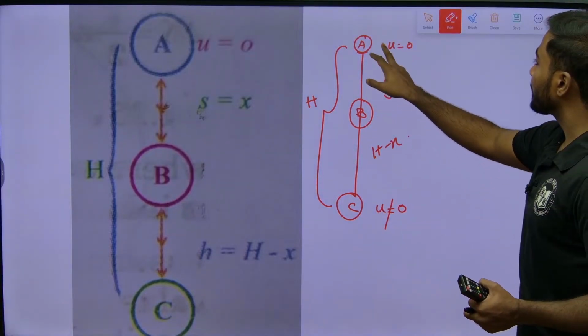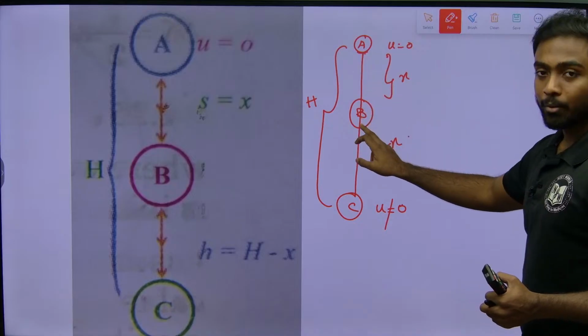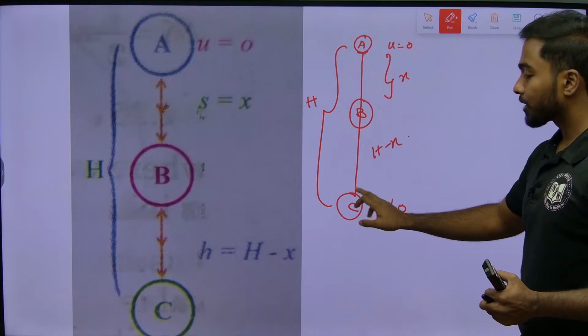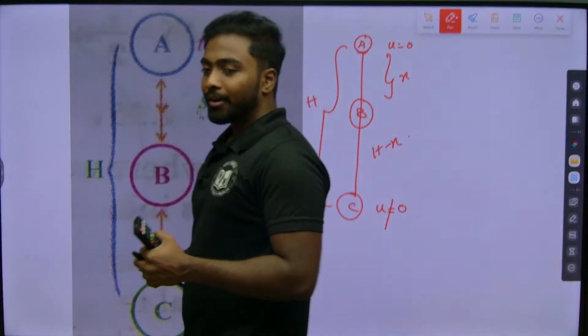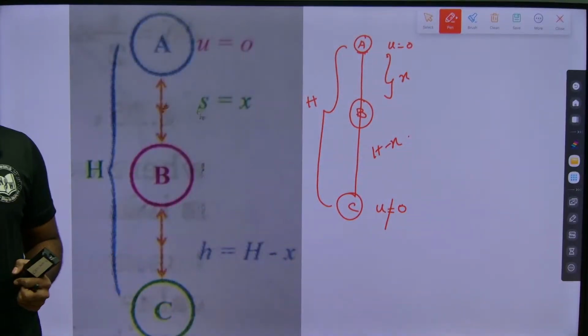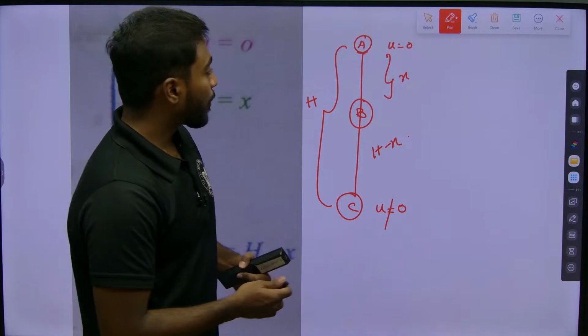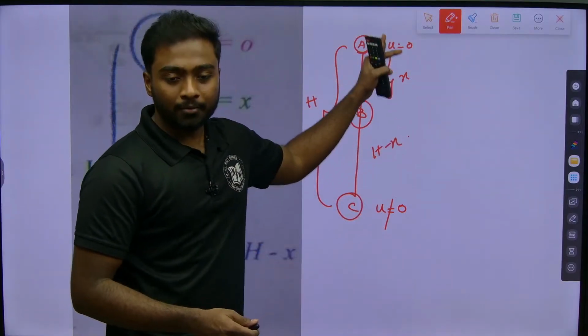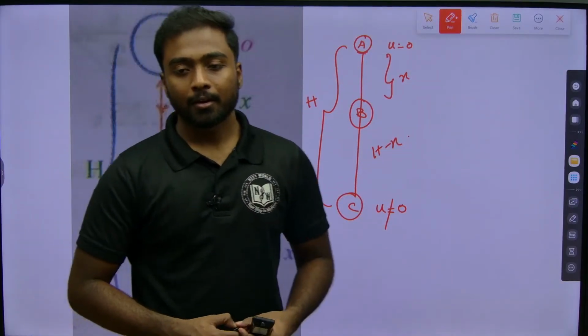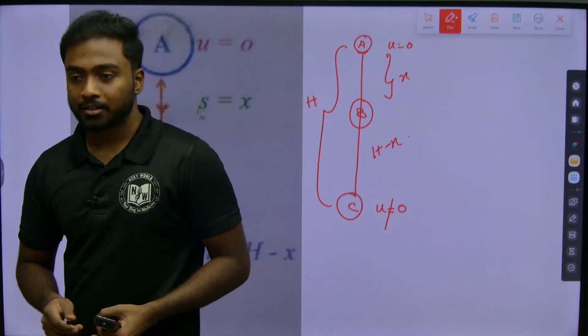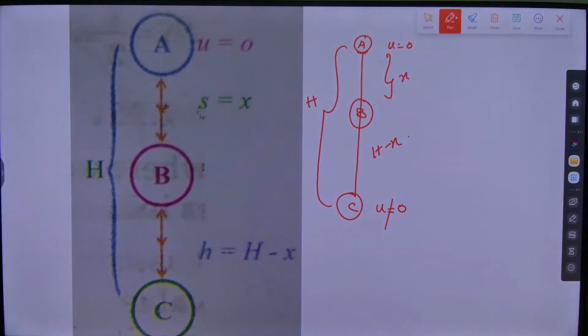I need to find the energy at point A, the energy at point B, and the energy at point C. If I find the sum of potential and kinetic energy at points A, B, C, and everything is equal, then I can say yes, the law of conservation of energy. Ayush, it can be conserved and transformed, yes, obviously. That is the thing we are going to prove now.